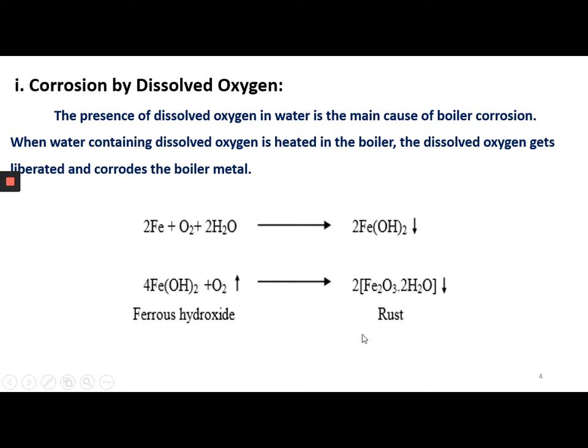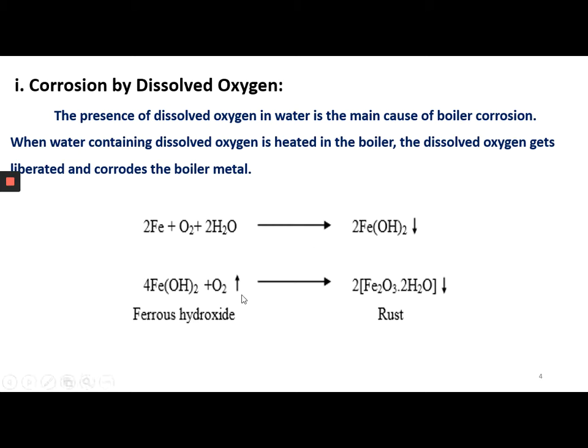It leads to the formation of hydrated ferric oxide, that is rust. Once rust is formed, the boiler metal will be damaged. So this is the chemical reaction that occurs in oxygen corrosion.